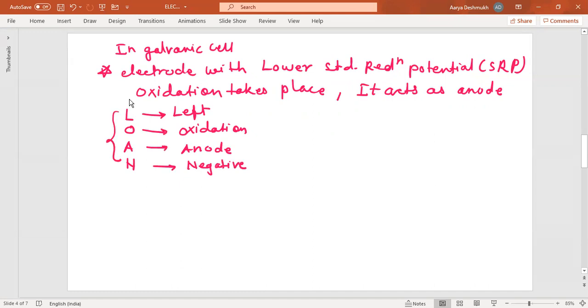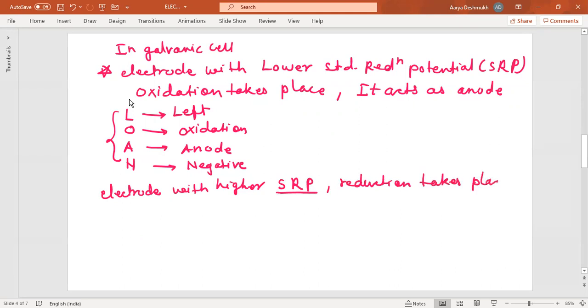Exactly opposite is the case with the cathode. The electrode with the higher standard reduction potential, SRP, is where reduction takes place, and the electrode acts as the cathode.